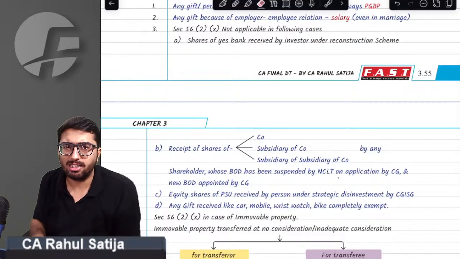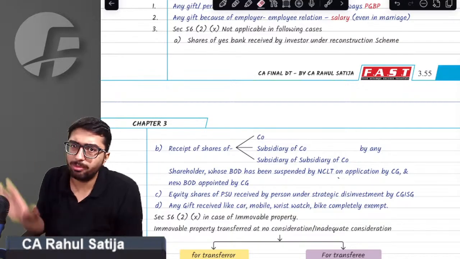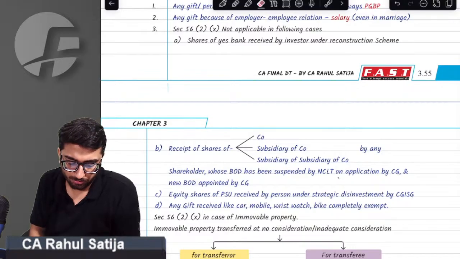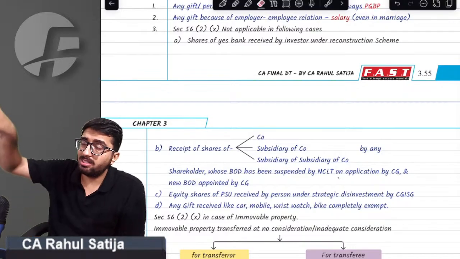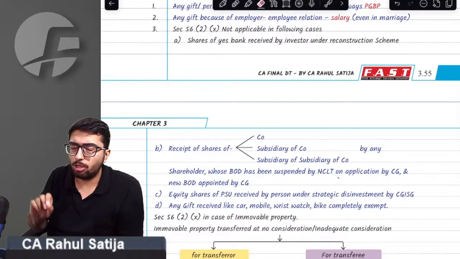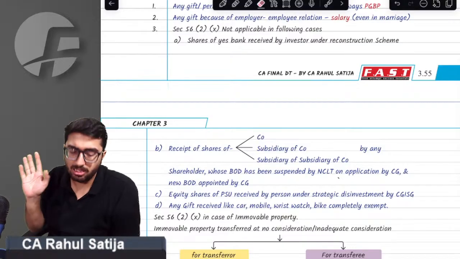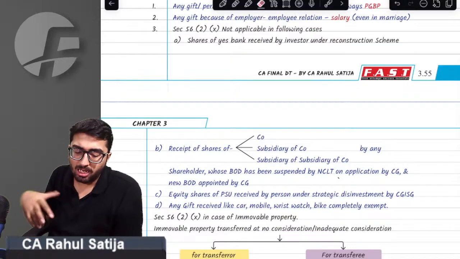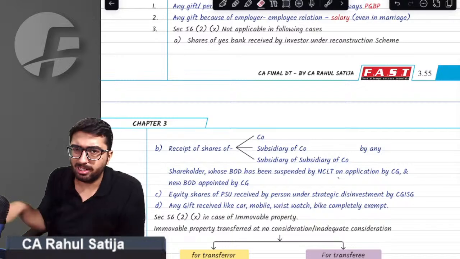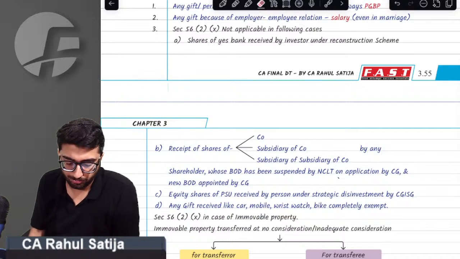You are bound to buy shares at a lower price than FMV because ultimately management is corrupt. So if you are buying shares, it will not be considered as a gift. Sir, for example, if government is strategically disinvesting a public sector undertaking and I buy such shares at a lower price, the provision says no benefit is given to us, it is not a gift. And at last, if I get any kind of car, mobile phone, or wristwatch, it is completely exempt because it is not considered as movable property in itself.